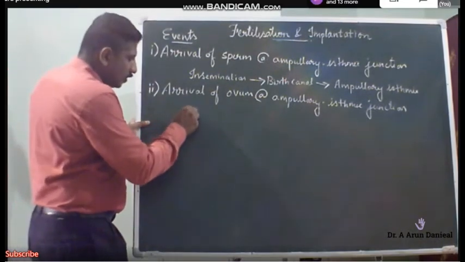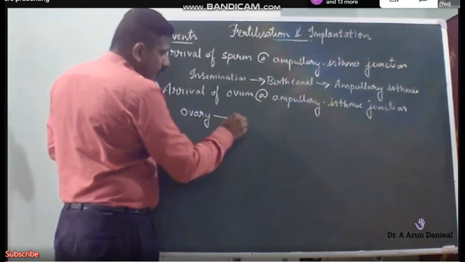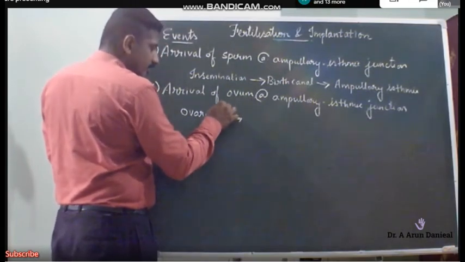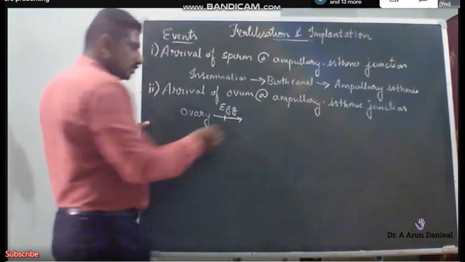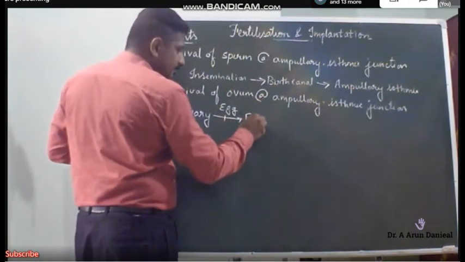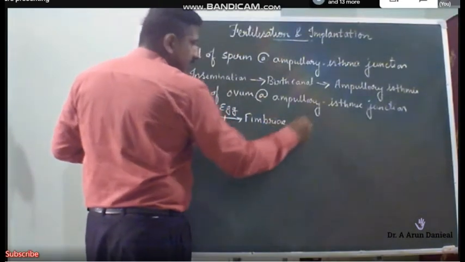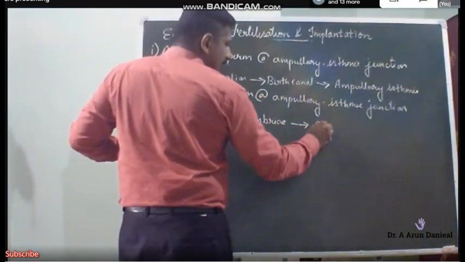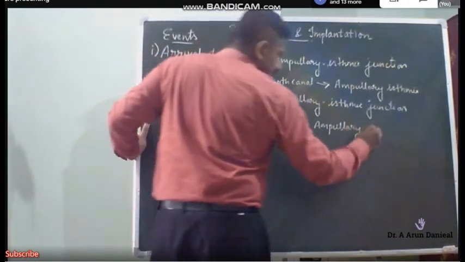So we have the ovary. From the ovary, the ovum is released. The egg is released, and the egg has to be collected by the fimbriae, and from the fimbriae it will reach the ampullary isthmic junction.